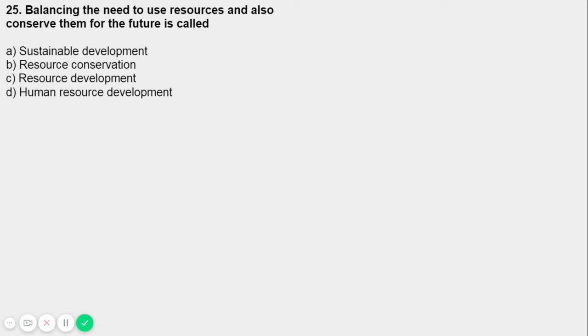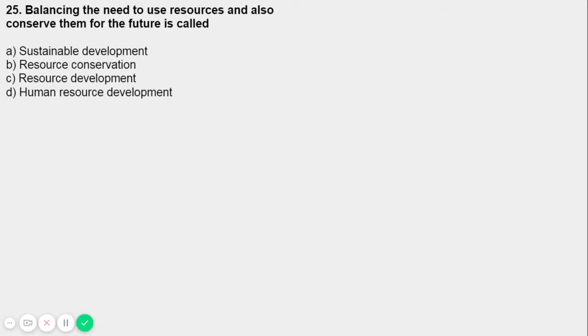B is conservation, that is conserving the resources. C is resource development, that's the development process of the resources. Next is human resource development, obviously the resource development that is done by the human. So what's the question?